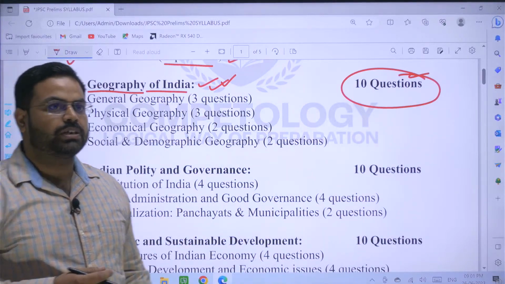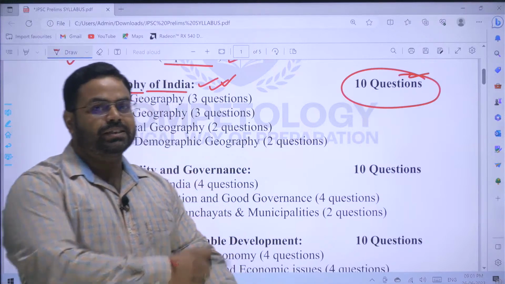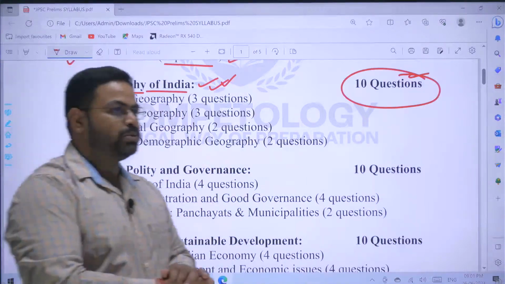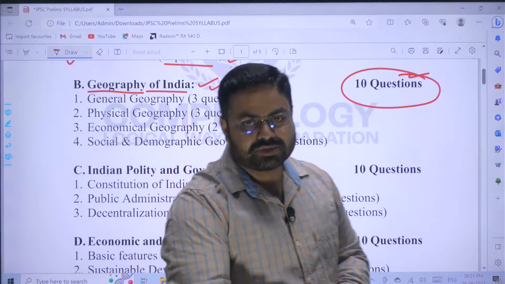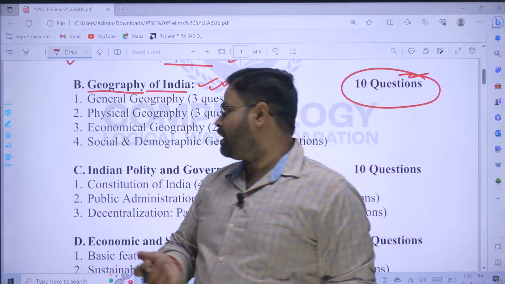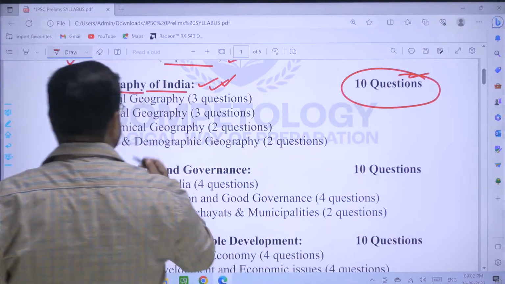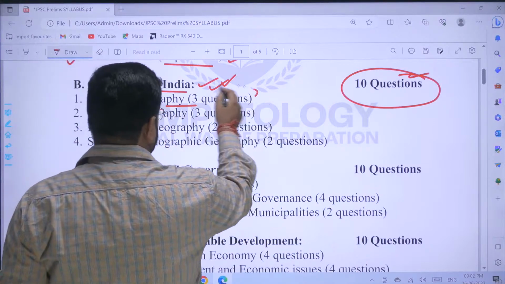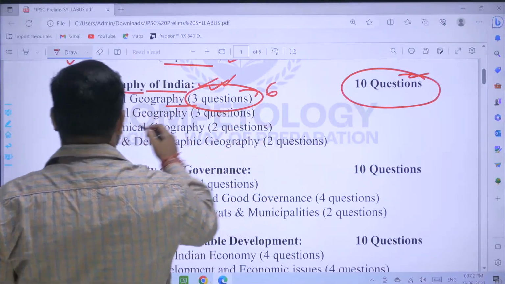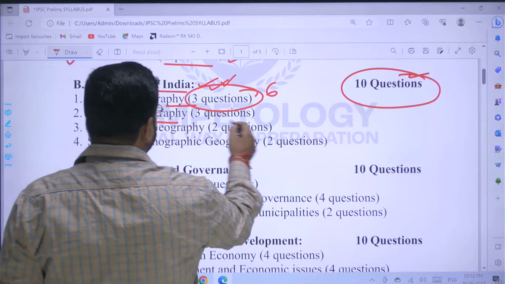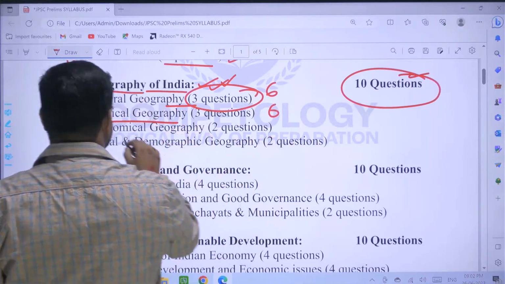So you can see that geography is quite less, only around two-thirds of the history portion. General geography of India will have 3 questions, that is 6 marks. Physical geography of India, again 3 questions, 6 marks.